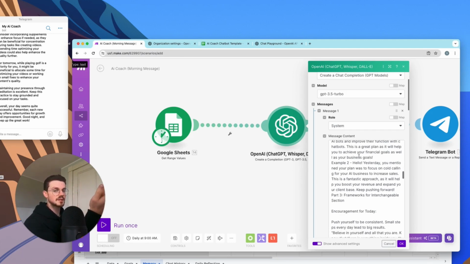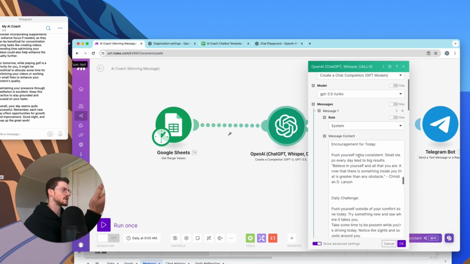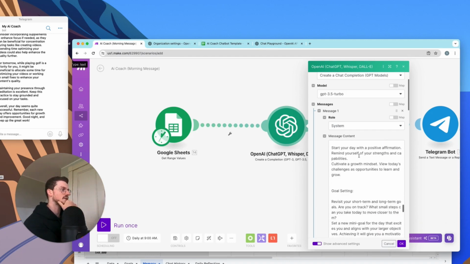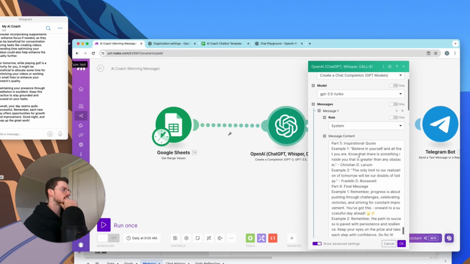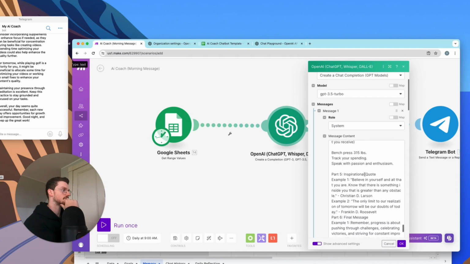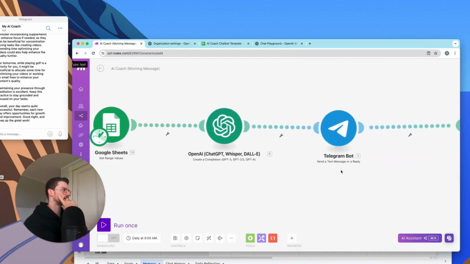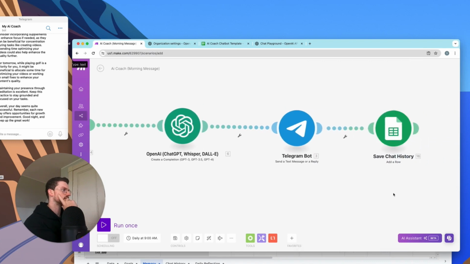This is what you said yesterday you're going to do, and a little bit of encouragement, some kind of challenges, maybe some gratitude, visualization, etc. And also a quote. So that's set there, that's the message, and then it's going to save the chat history.